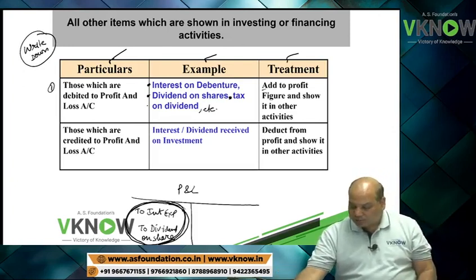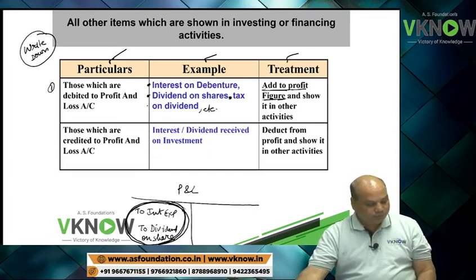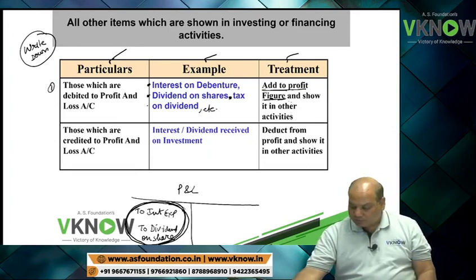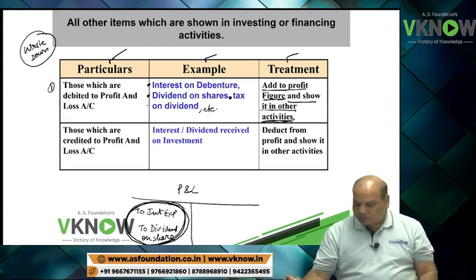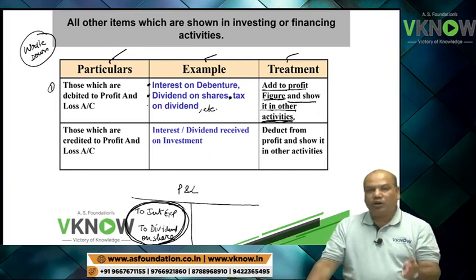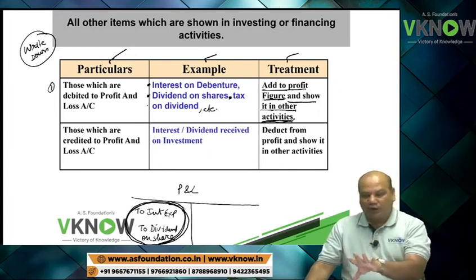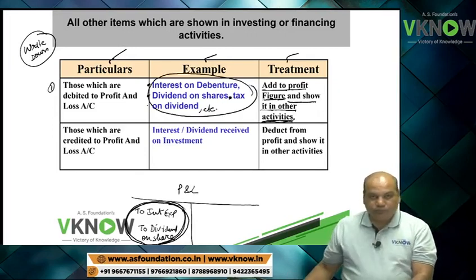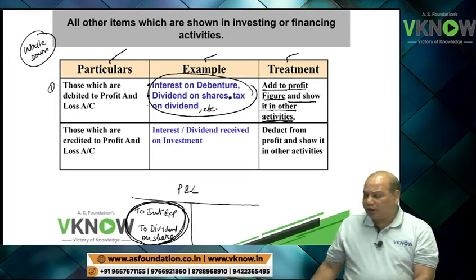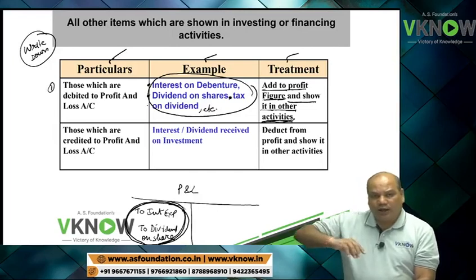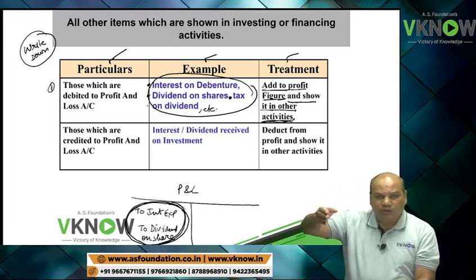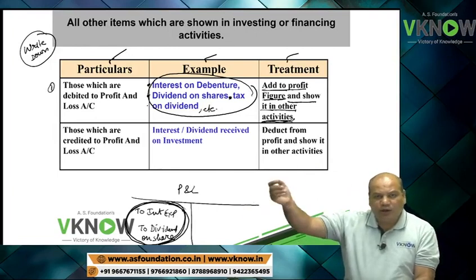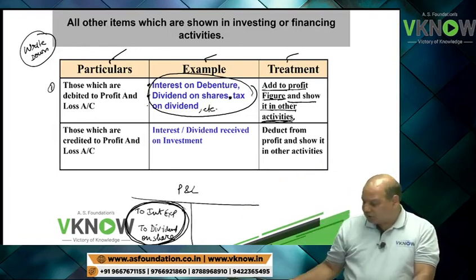So add to the profit figure and show it in other activity, either investing or financing, depending on what that item is.